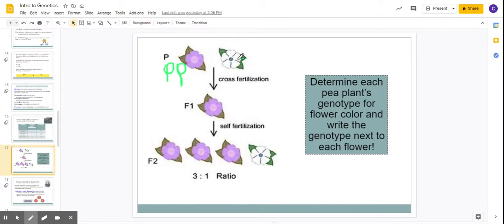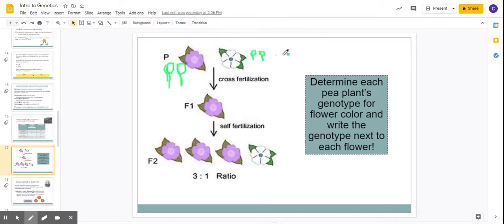Again, we're not going to use W for white. We're still going to use P. We know again that it is true breeding. So now this is where it gets tricky. You got to make them look way different because otherwise, when you start doing the problems, P kind of looks the same, lowercase and uppercase. So you got to make them way smaller. Let's make this one even bigger. Okay, way bigger.